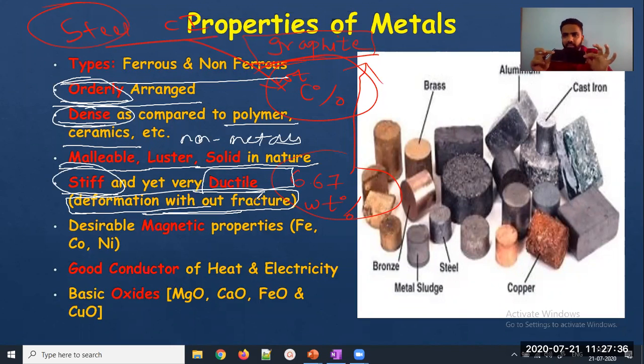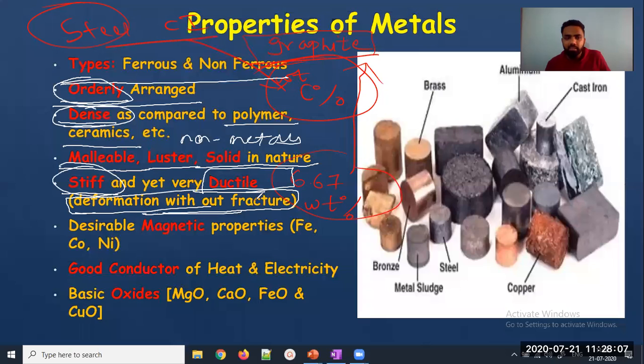But if I consider this as glass, what happens in glass? It does not deform, it directly fractures. I hope you're getting it. Glass directly fractures. But what is good in steel? It does not fracture directly. First it deforms, and then it fractures after some limit. So these kinds of materials are called ductile materials, those which deform first and then fracture. What happens in the case of glass or ceramic? It directly fractures without any deformation.